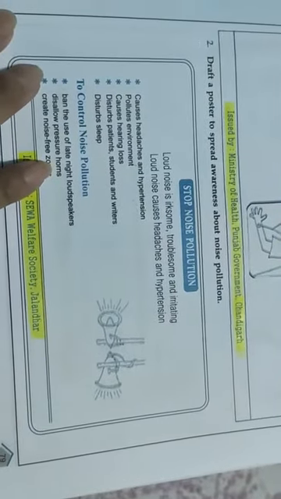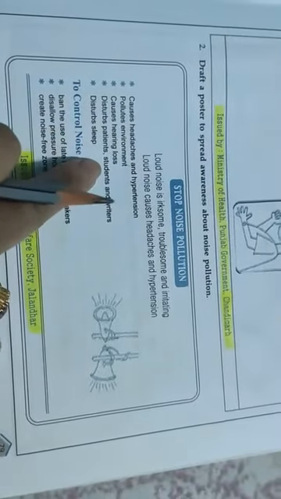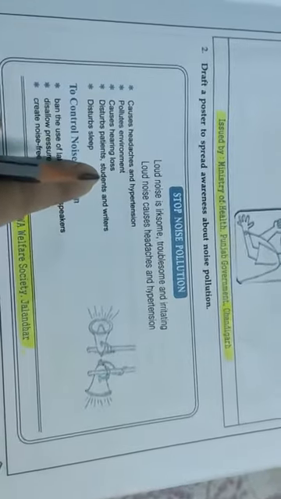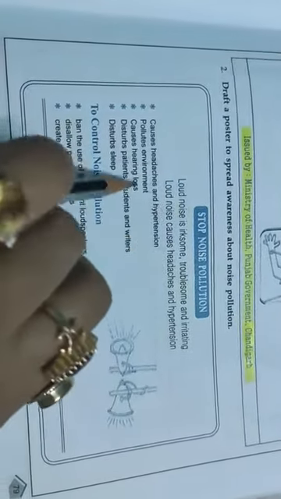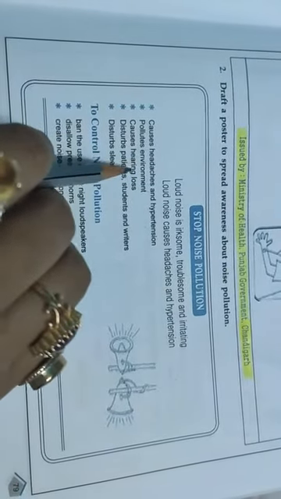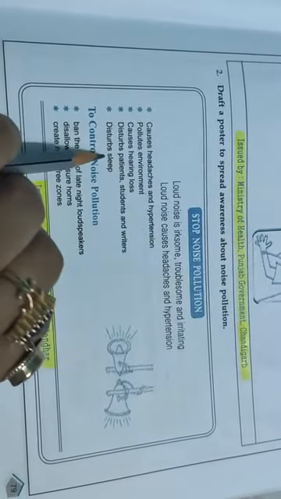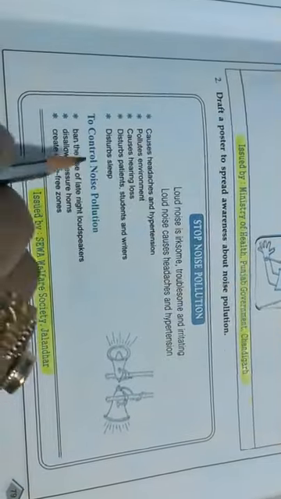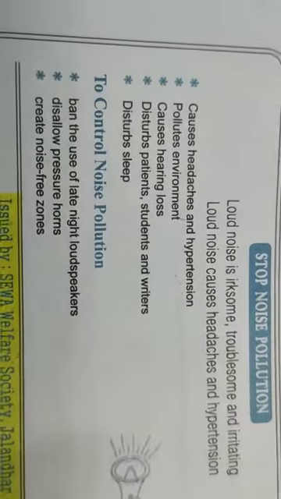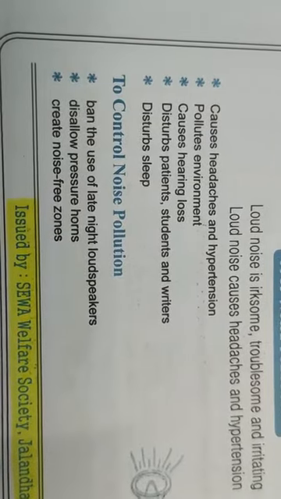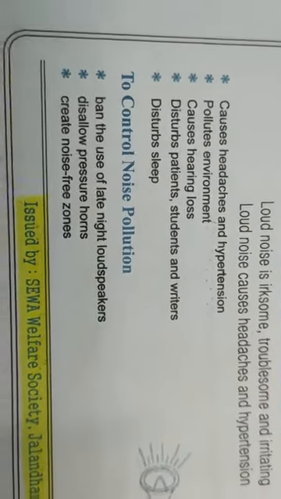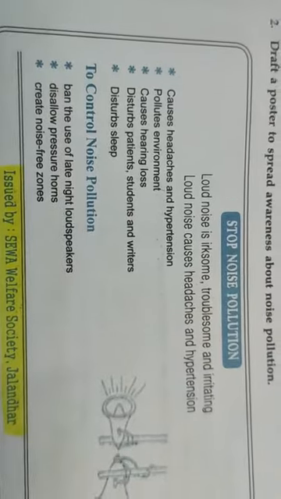Loud noise causes headache and hypertension. The points of that, the demerits of noise pollution, the health troubles that it causes: causes headaches and hypertension, pollutes environment, causes hearing loss, disturbs patients, disturbs sleep. And then they have given certain solutions also to control noise pollution: ban the use of late night loudspeakers, disallow pressure horns and create noise-free zones.